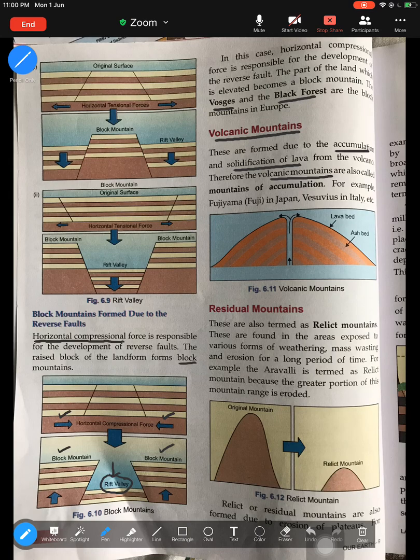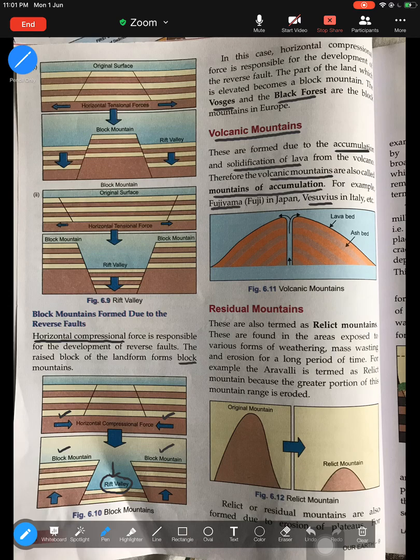As the sediments keep depositing after every volcanic eruption, they keep piling up and lead to the formation of mountains known as volcanic mountains, which are also known as mountains of accumulation because they are formed because of the deposition and cooling down of lava. That is why they are known as mountains of accumulation, which means collection. Examples of volcanic mountains are Fujiyama in Japan and Vesuvius in Italy. So try to remember an example of a volcanic mountain.